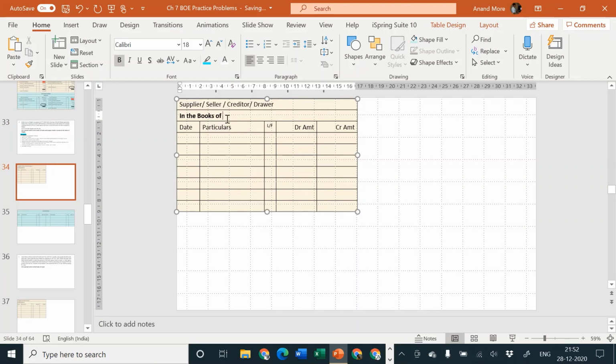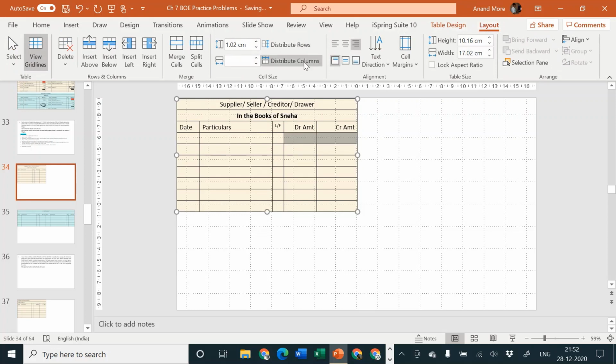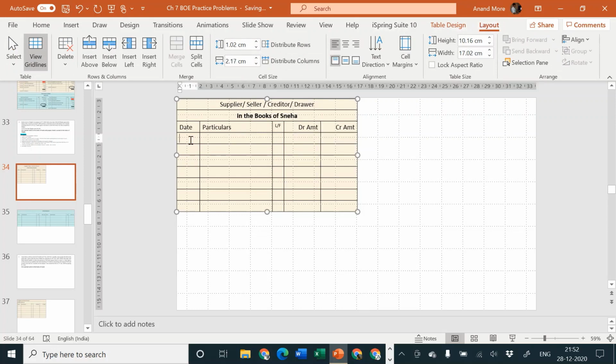In the books of Sneha, and then I'm going to consider, yes, okay. So what is the date column now? Date column is question mark. No transaction of sale or purchase is given. They have directly told Sneha is receiving the bill accepted by Megha. So bill is coming in, debit what comes in? Bills receivable account debit.